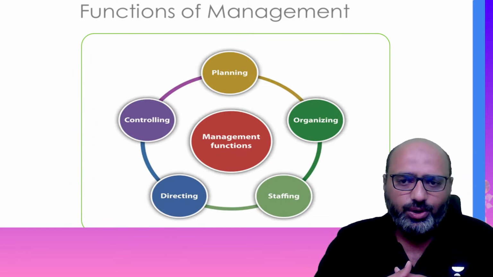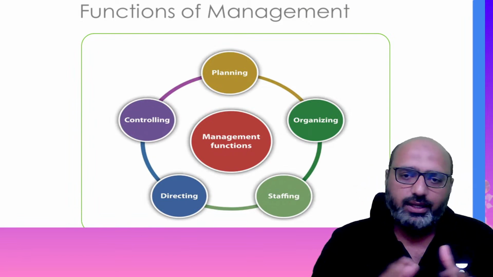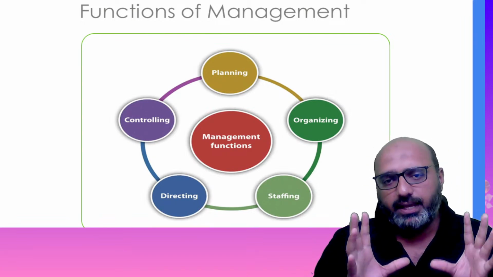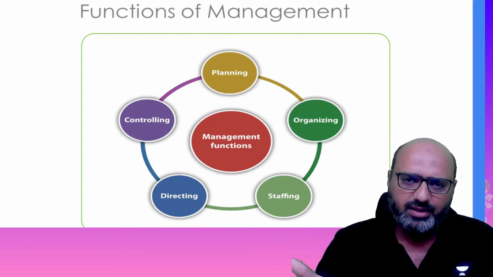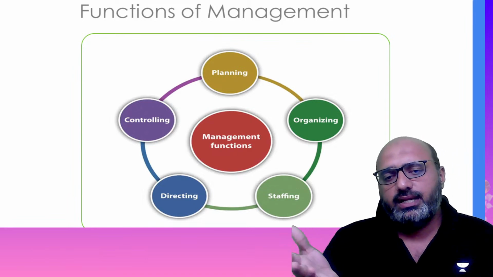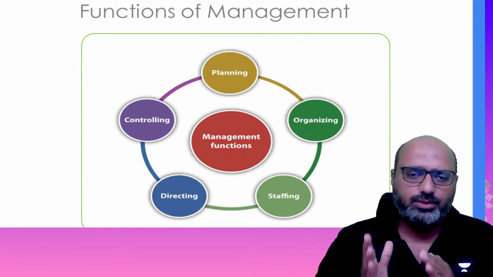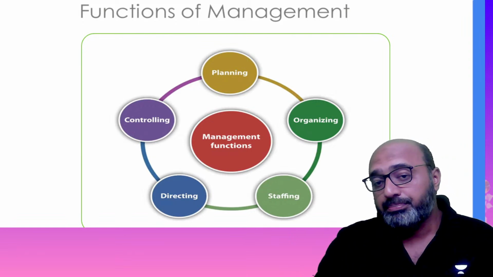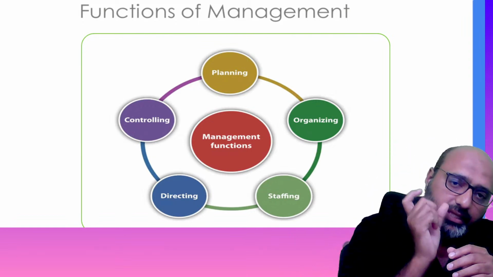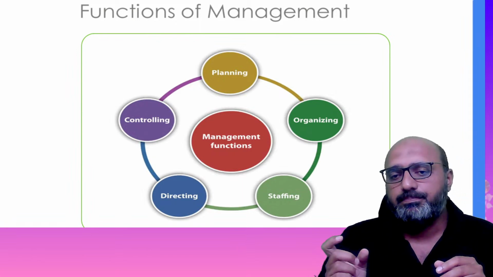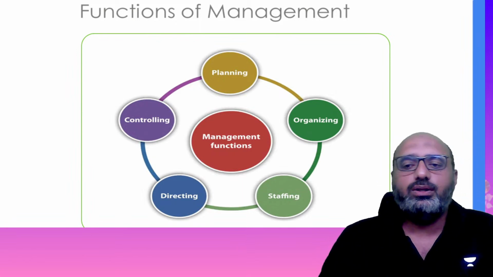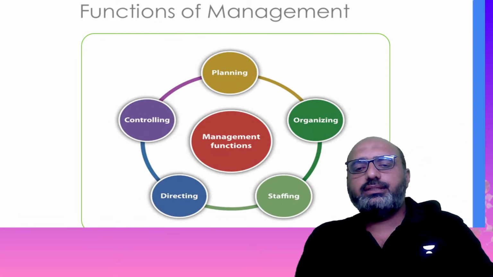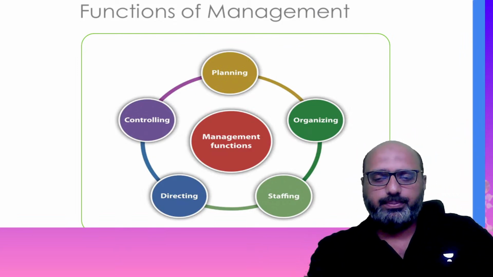If there is no coordination, nothing is going to happen. Neither will planning happen. They have planned it out, they have organized it, staffing team has given, so and so have to do it. Now someone has directed, and someone is also controlling it. But if you do not coordinate in each function of management, then work will not be done. Getting it? So this is a very important topic, guys, please.